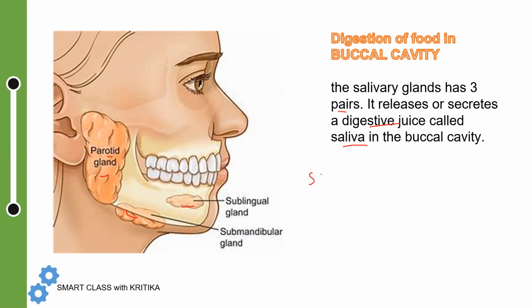Saliva contains a digestive enzyme that is known as salivary amylase.